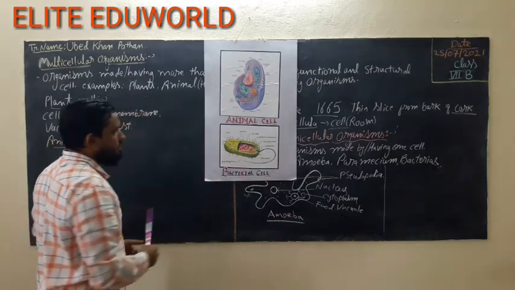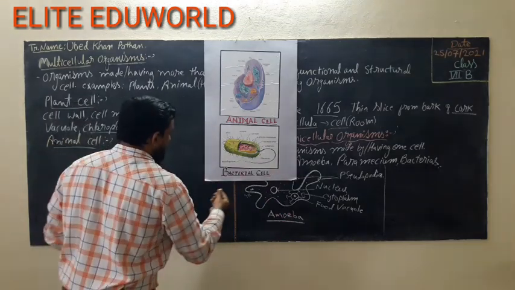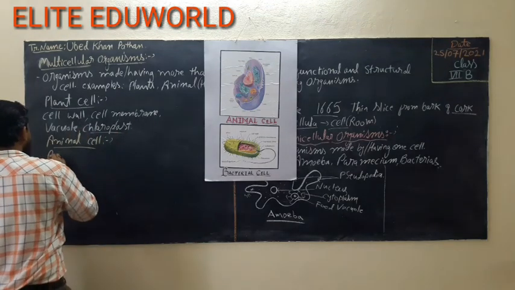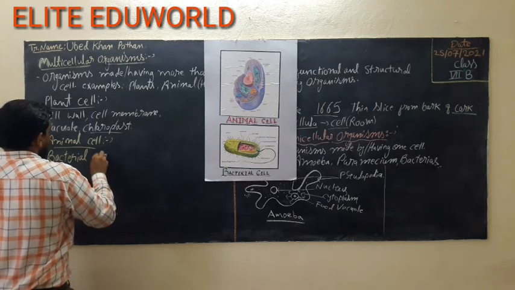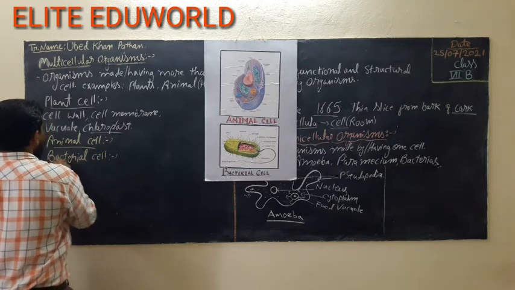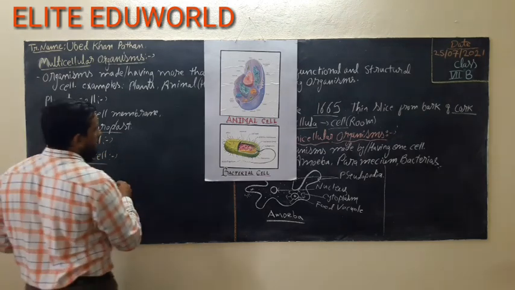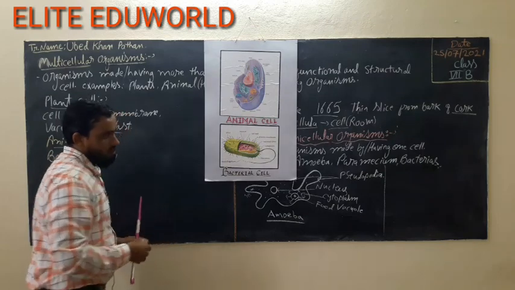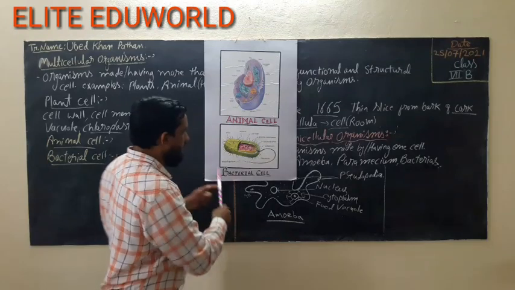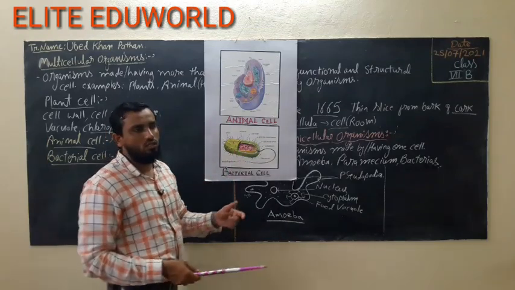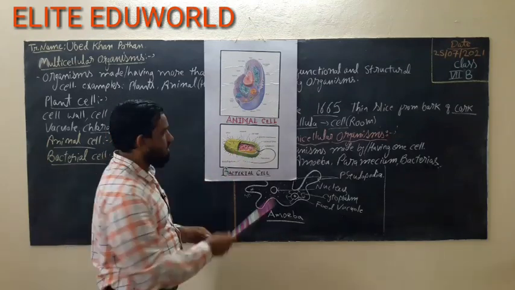Now a different type of cell is the one that bacteria have. So this is called the bacterial cell. Bacteria have a different type of cell, specially called the prokaryotic type of cell. Plants and animals have the eukaryotic type of cells, but bacteria have a very basic type of cell, that is called the prokaryotic type of cell.